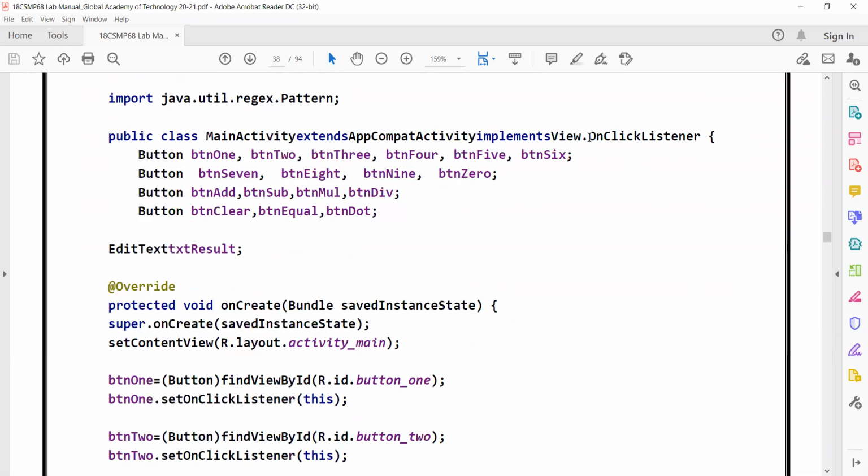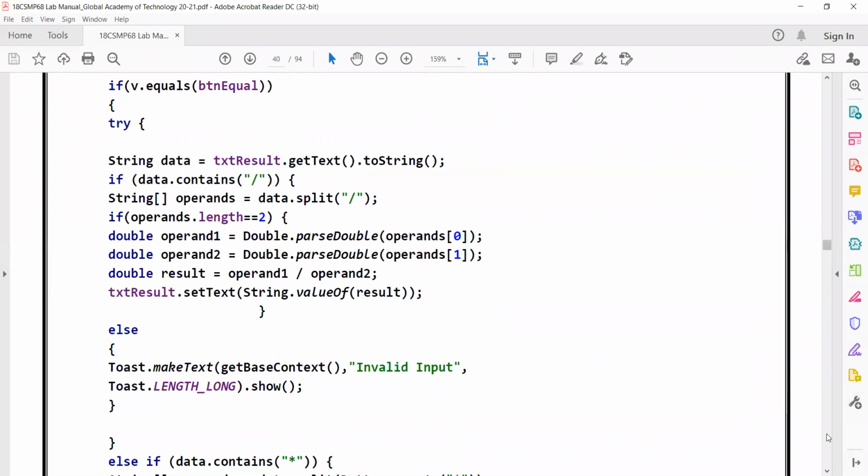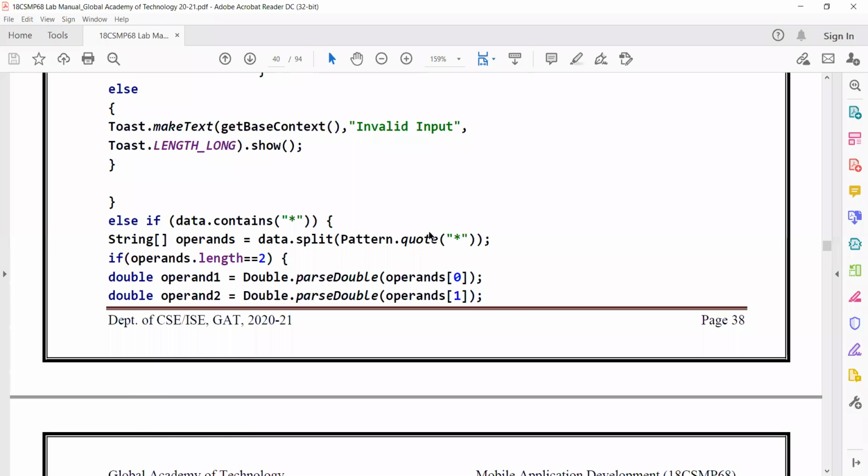It's a defined interface called OnClickListener. This onClick method is defined in an interface called OnClickListener, and this OnClickListener interface is present inside the class called View. Since OnClickListener is an interface, it has to be implemented by using the keyword implements. Using the keyword implements, I need to implement this OnClickListener. And that's what it says.